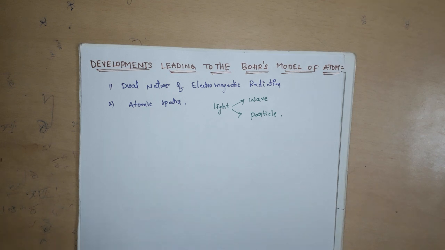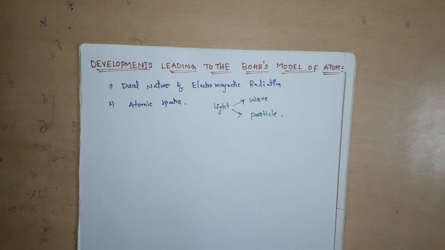In the previous class we already discussed atomic models, the Thomson atomic model and the Rutherford atomic model. But the Rutherford atomic model could not explain the stability of the atom or the electronic structure. Electronic structure means electron distribution in an atom, and it could not explain atomic spectra or line spectra. So in this class we will discuss the developments leading to the Bohr's model of atom.